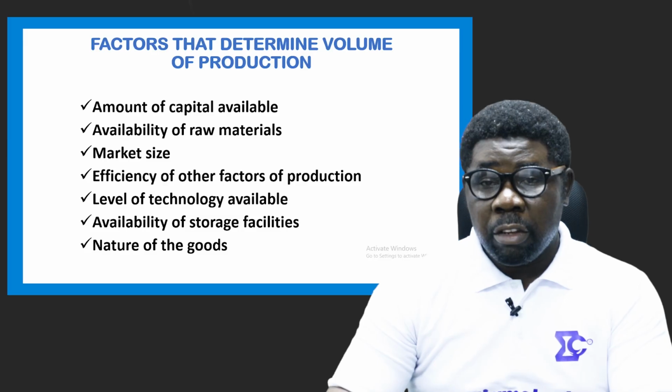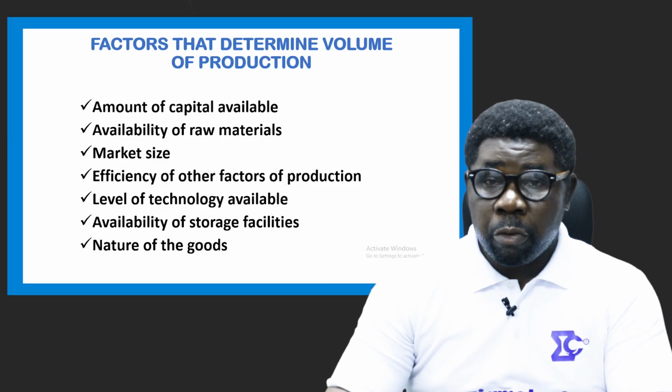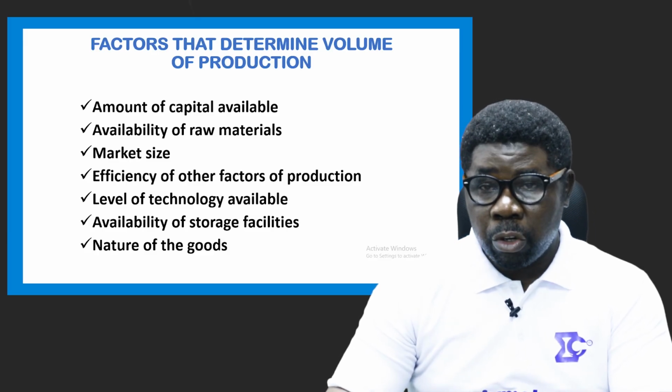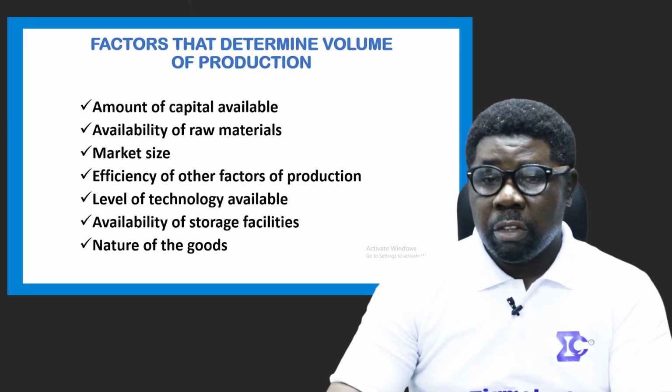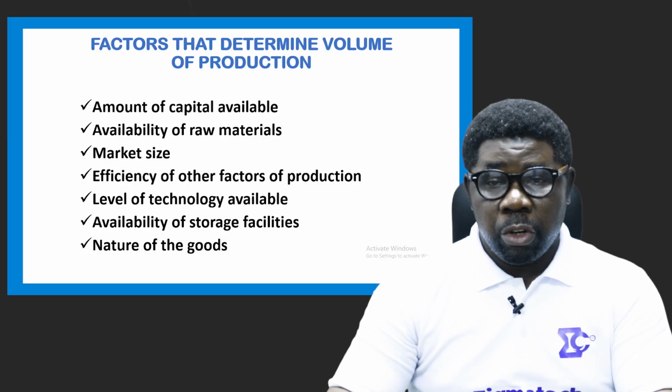A large market size for a product will necessitate a large volume of production, but a small market size will also cause a small volume of production or output. So that's what it takes. Efficiency of other factors of production.